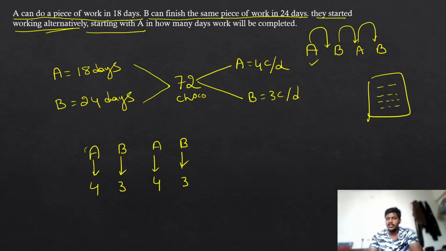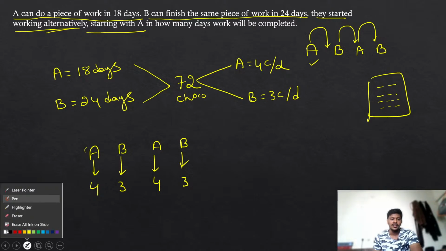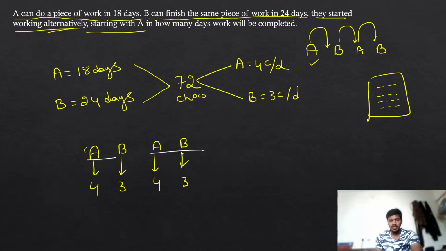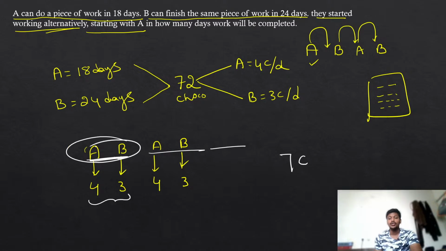But writing like this will take a lot of time. So what you need to do here is, try to identify where you are getting the repetition of a cycle. See here, AB, AB, and again you are going to get AB. So instead of finding out each and every time, you can simply count how many cycles you are having there. If you observe, we can complete 7 chocolates, that is in one cycle, in how many days? 2 days. Because A is eating on the first day, B is eating on the second day. That means in the span of 2 days, you can complete 7 chocolates, 4 on the first day and 3 on the second day.